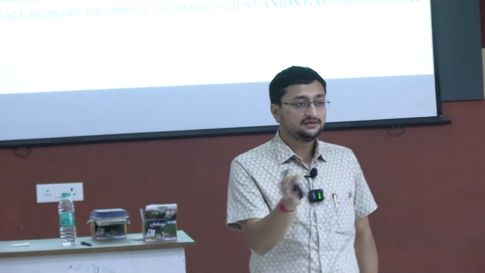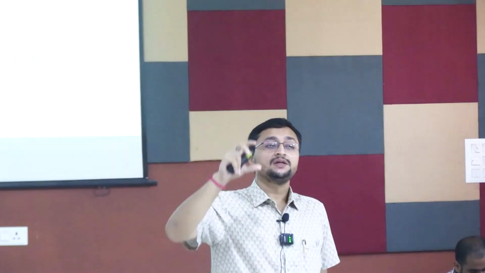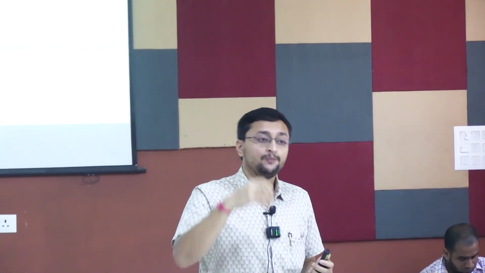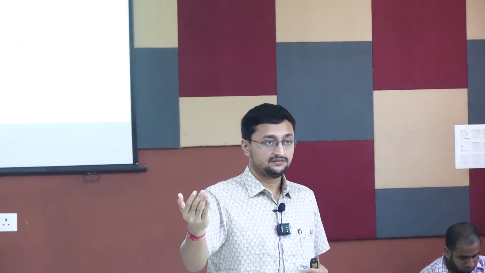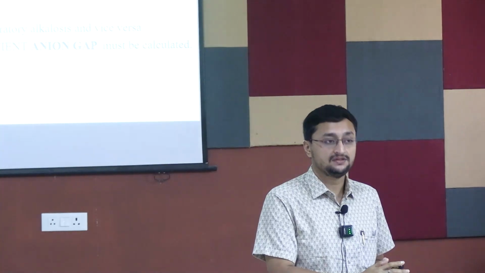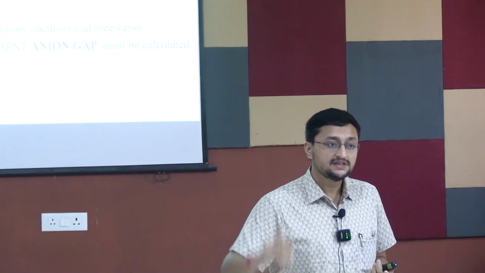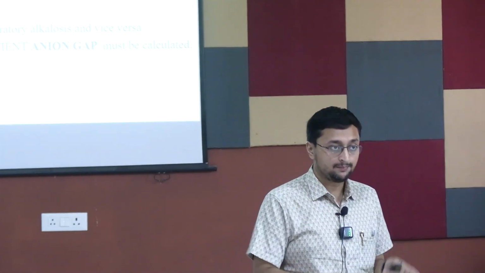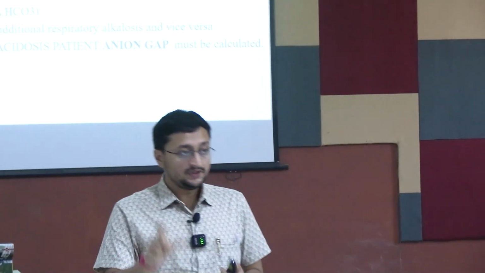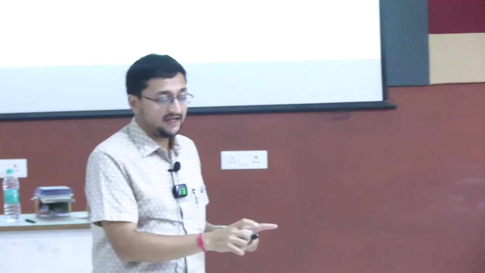I have already mentioned the causes of high anion gap. That means in those cases the anions inside the body are increased, right? Suppose the patient is suffering from diabetic ketoacidosis or lactic acidosis. These are the anions, so this is increased. So there is an anion gap. Actually the ideal formula should be measured cations minus measured anions, right?